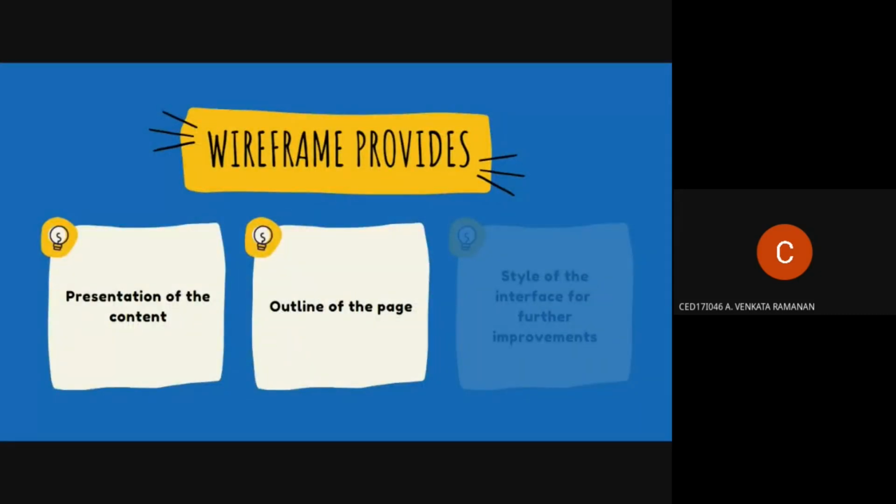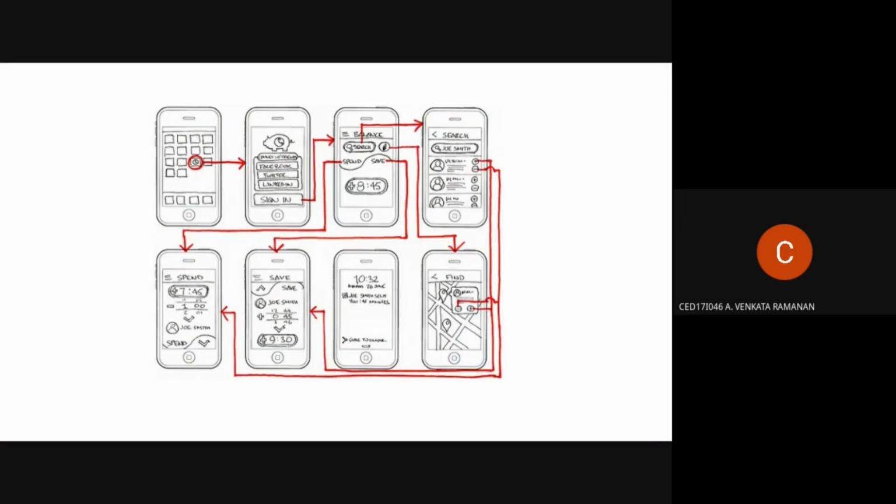The next thing it provides is the outline of the page. When we are developing a design, let's say a complete application, it might have plenty of scenes. So what are the navigations? How is each and every screen related to one another? If there are three buttons on the first screen, what do the three buttons navigate to in the further screens? If you look at the first one, it shows various navigation signs. When a button is clicked, it moves on, and here again it is sent back to the initial screen. All those interactions are developed using wireframes.